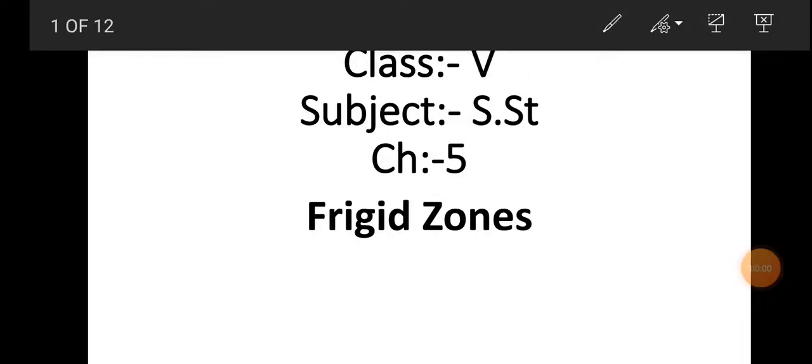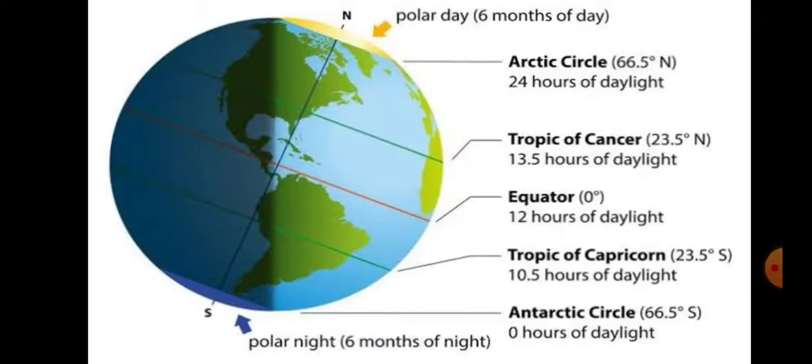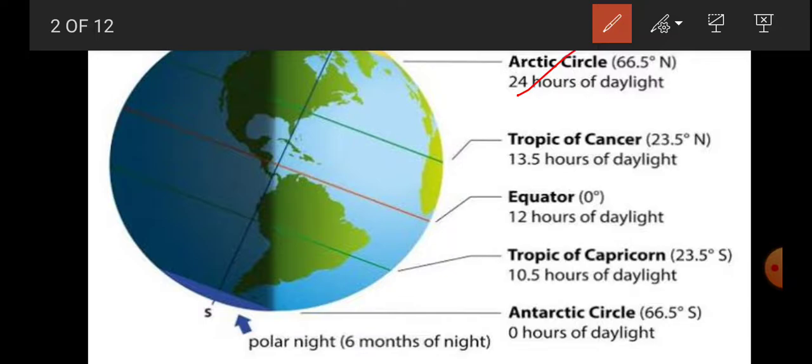Good morning, dear students. Today we are going to study the fourth part of chapter 5, that is Frigid Zone. So first of all, let us try to understand where is North Frigid Zone and where is South Frigid Zone. North Frigid Zone extends from Arctic Circle to the North Pole, and South Frigid Zone extends from the Antarctic Circle to the South Pole. So from here to here is South Frigid Zone.